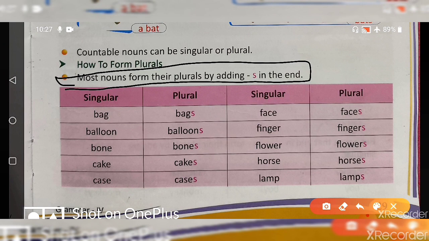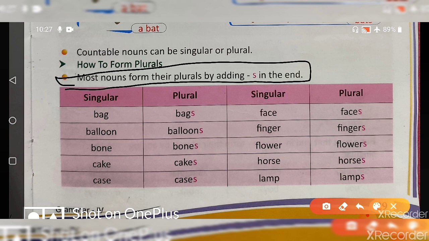Bag becomes bags, balloon balloons, bone bones, cake cakes, case cases, face faces, finger fingers, flower flowers, horse horses, lamp lamps, and so on. For example, book becomes books, slap becomes slaps. We have to write the spellings correctly. There are changes in the spelling of nouns when we change a singular noun into a plural noun. This is the simplest one, where we add s at the end of the word.